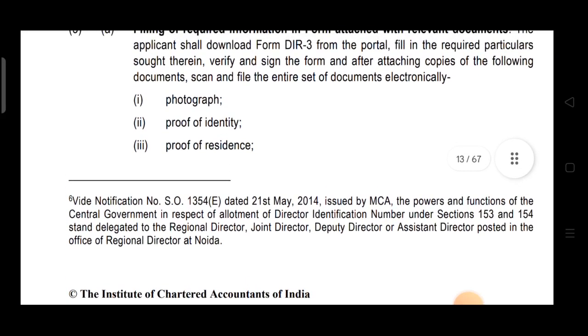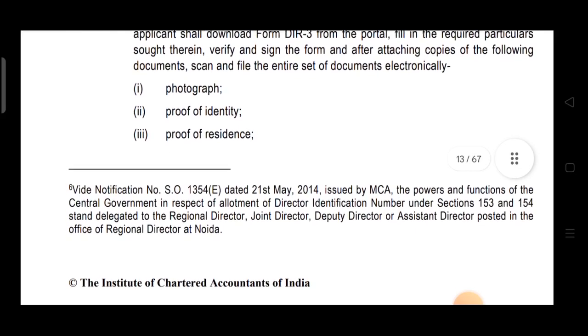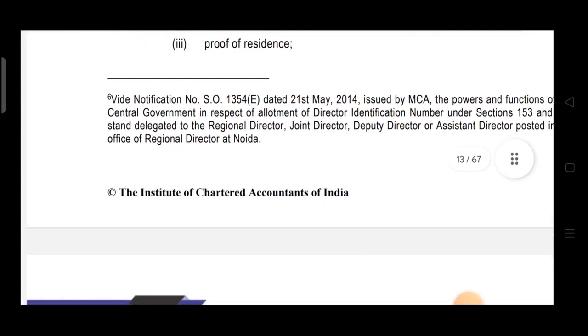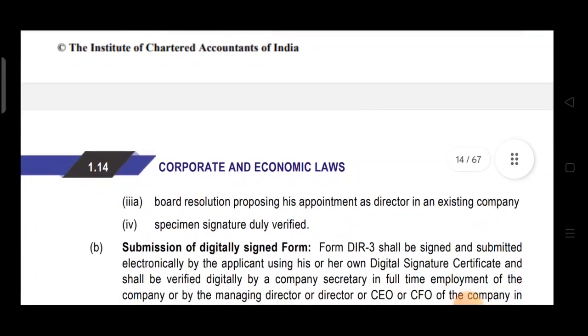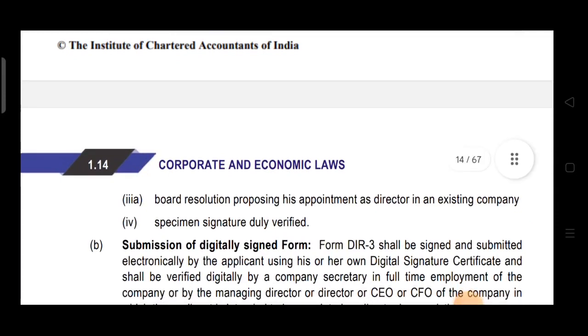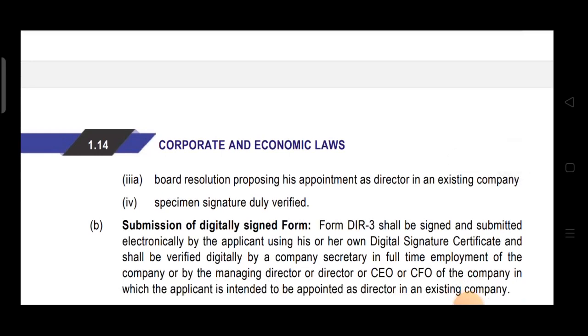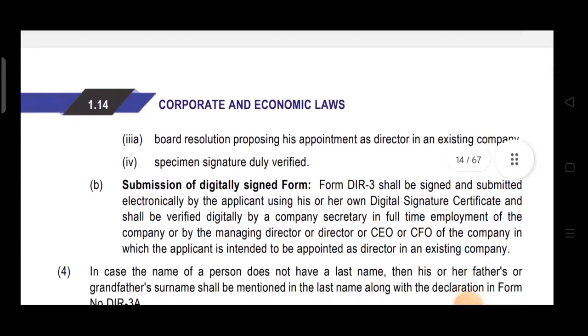Now what are the documents? Documents are photograph, proof of identity, proof of residence, then board resolution proposing appointment as director in an existing company. Obviously the director will be appointed through passing of this board resolution. The board resolution copy will be attached in that form. Then specimen signature duly verified. So these all are the attachments.